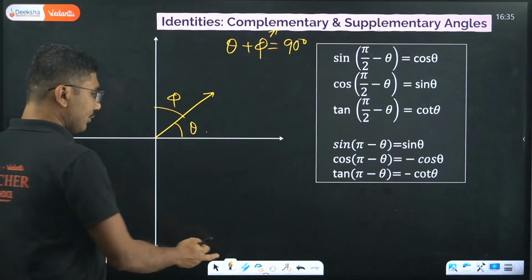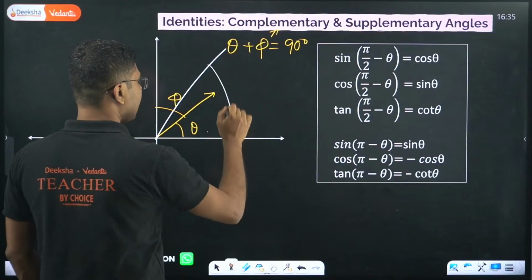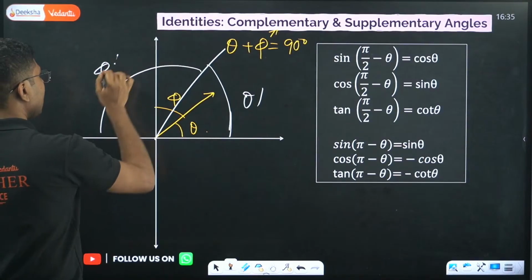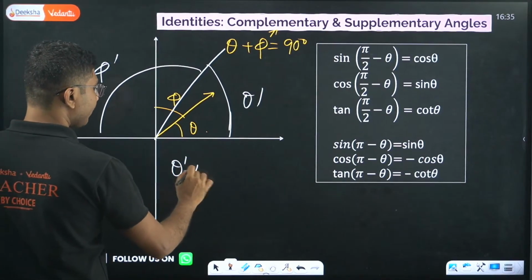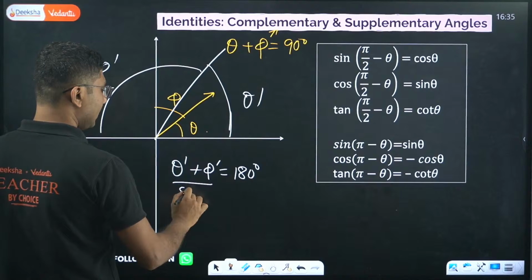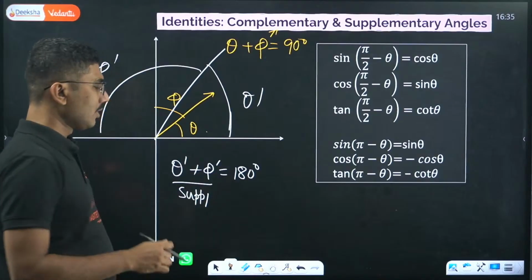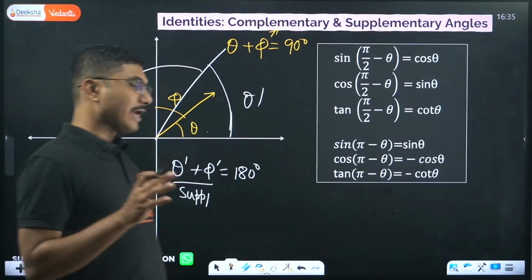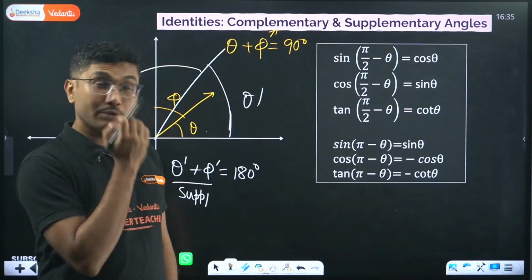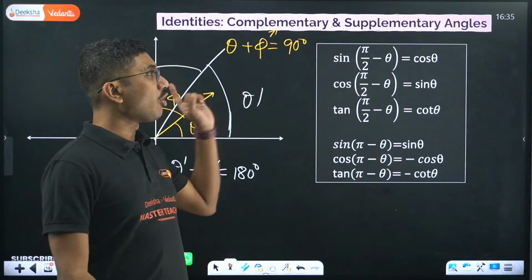Now if you consider another angle, say theta dash, and this angle, say phi dash, then theta dash plus phi dash is equal to 180 degrees. This is called supplementary angles. So theta plus phi is 90 degrees and theta dash plus phi dash is 180 degrees, but why do we need to know? Because sometimes sine and cos can be interchangeable based on these angles.